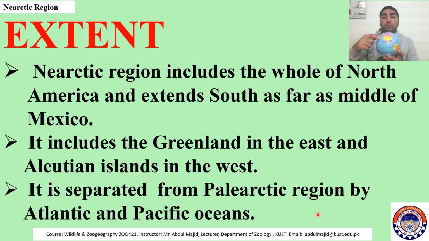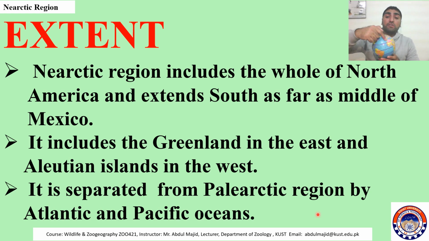And then to the west, this Nearctic region is separated from Palearctic region. This is Asia, Russia, a part of Palearctic region, is again separated from Nearctic region by an ocean known as Pacific Ocean. So to the west is Pacific Ocean, which separates it from the Palearctic region, Asia, and in the east there is the Atlantic Ocean, where again this region is separated from Palearctic region by Atlantic Ocean.